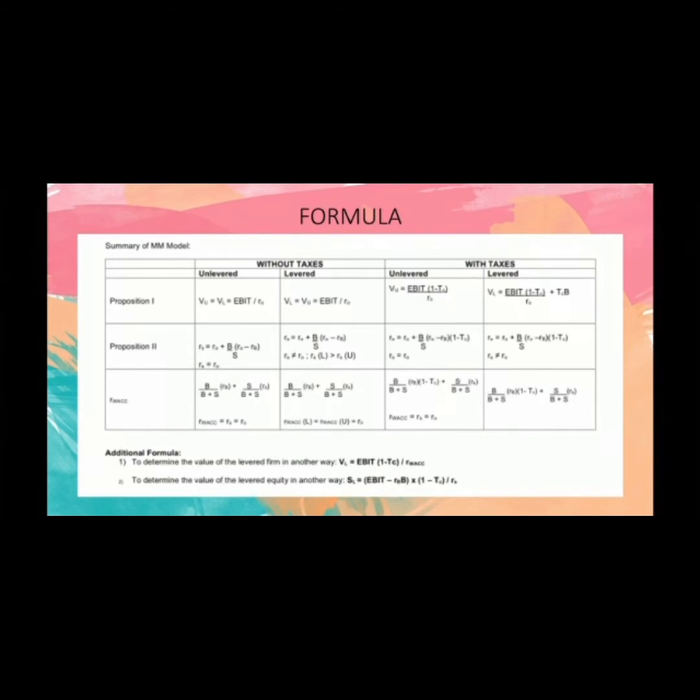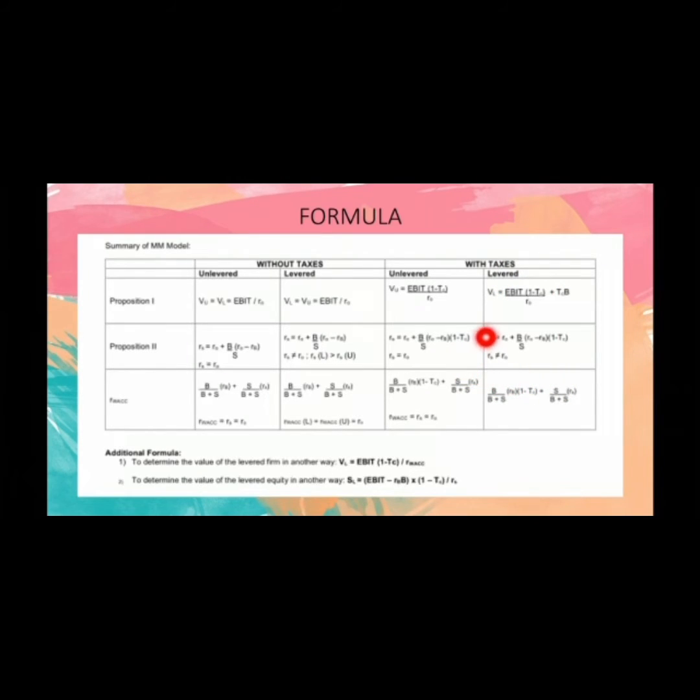Since this is a company that pays taxes, we look at the formulas with taxes, and they say to find the cost of equity for the geared company. So we look at the levered formula here. These three are the formulas that we will use for the calculation.